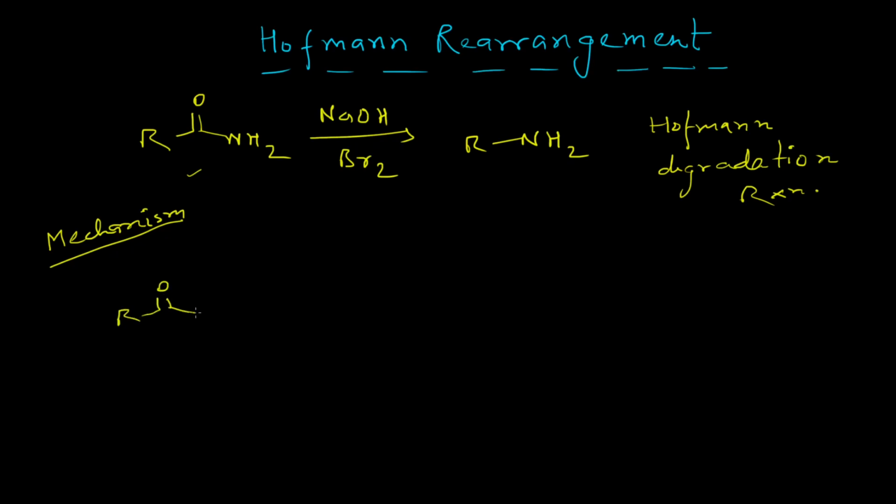Since the medium is basic, the OH minus will first abstract one hydrogen atom from the amide nitrogen, which will result in the formation of this anion, which is obviously resonance stabilized.